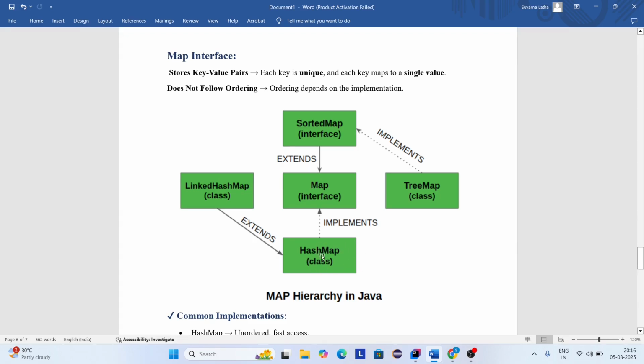Here HashMap is an implementation class for the Map interface, LinkedHashMap is an implementation class for the Map interface, and TreeMap is also an implementation class for the Map interface. Here you can see, from class to interface we use the implements keyword, and from interface to interface we use the extends keyword. Okay.